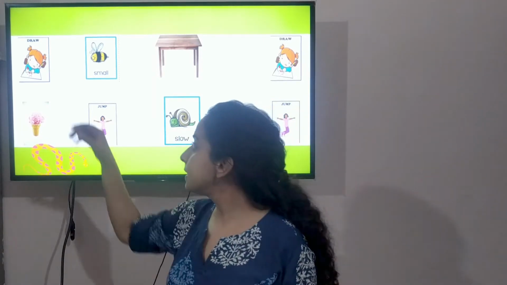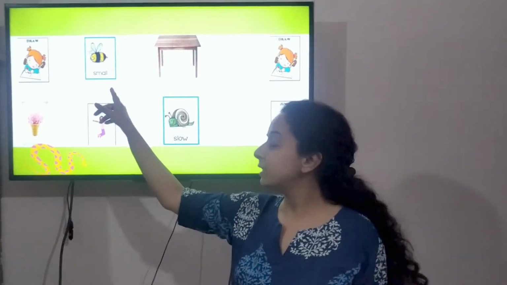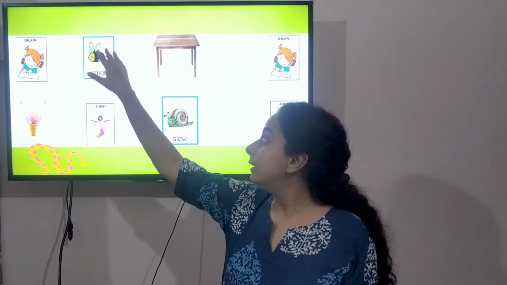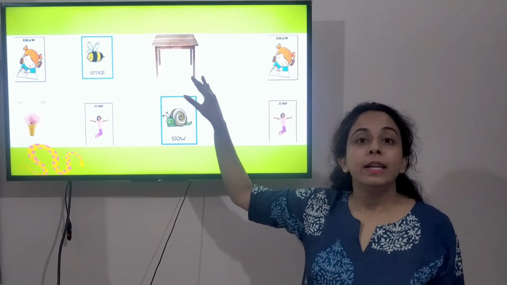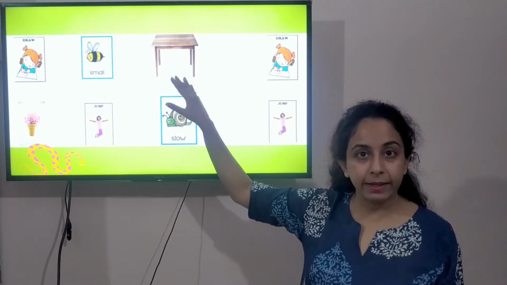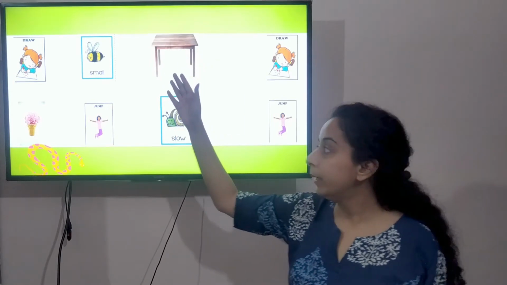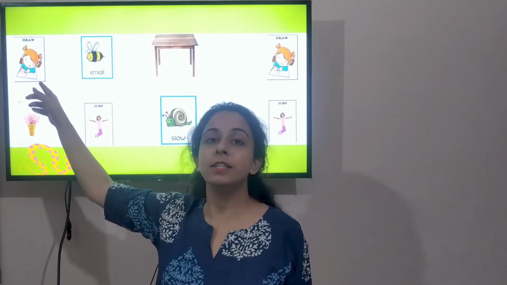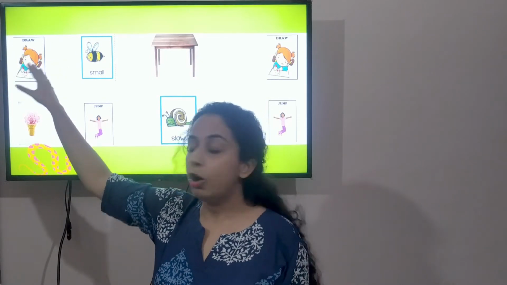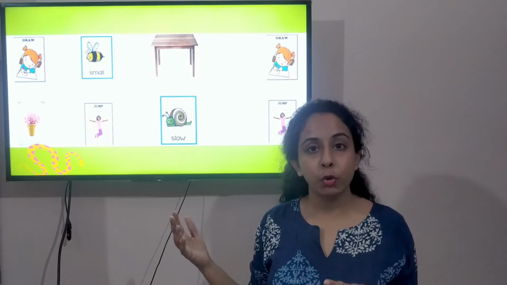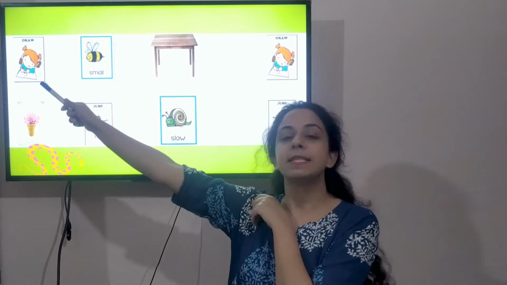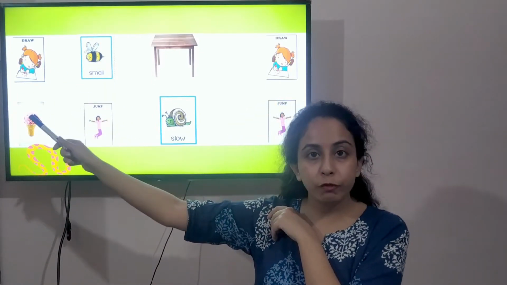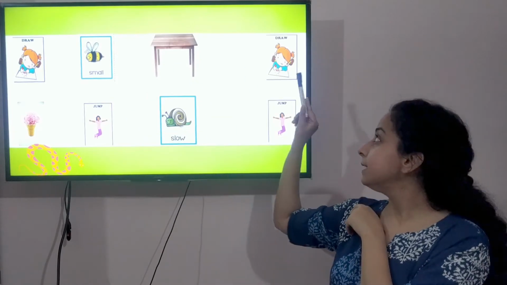Why? Because this is the picture of a bee and the word written is small. That means the word small is a describing word. It is describing the size of the bee. And this is the picture of a naming word, a table. It is a thing. Hence, it is a noun, a naming word. But in this picture, this girl is drawing. So the word draw, what is it showing? It is showing the action of drawing done by this girl. So hence the doing word or verb is draw.